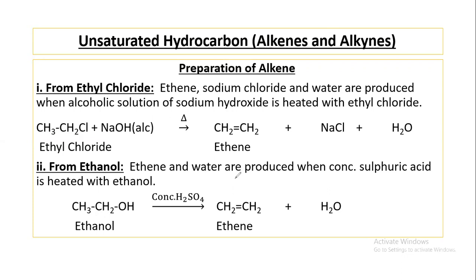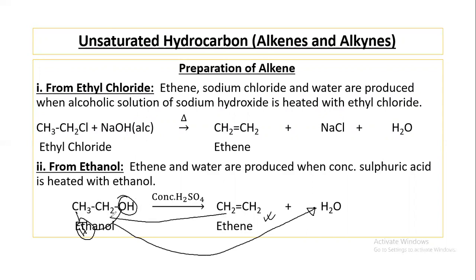All are dehydrating substances. A dehydrating substance can remove the water from alcohol and we will get alkene, because this OH group and one hydrogen from this group combine and produce water, and finally the product will be CH2 double bond CH2.